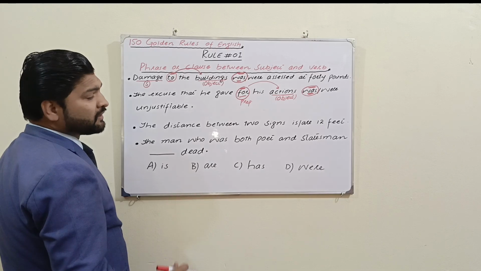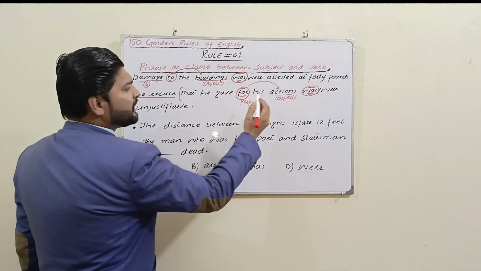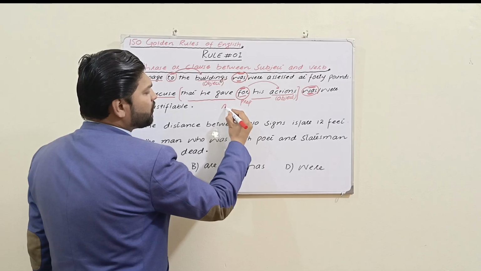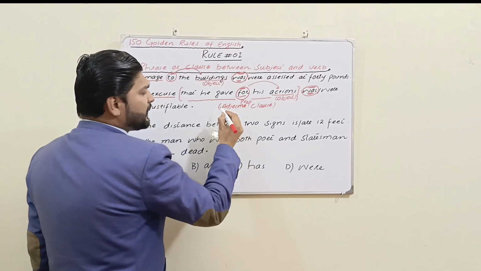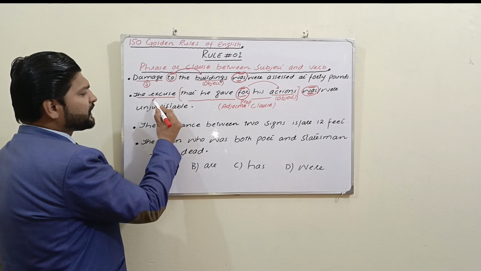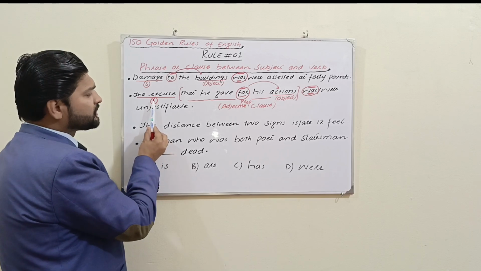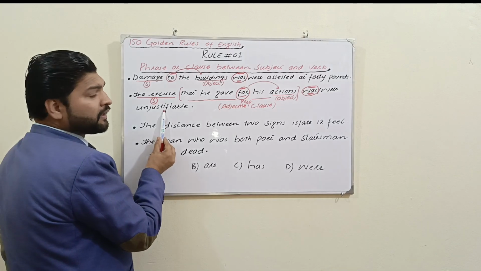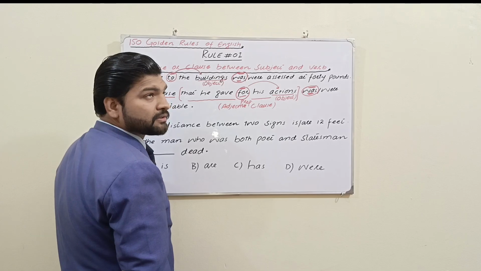So what is the real subject? The excuse, and that he gave for his actions. This clause is an adjective or relative clause overall, and we know very well an adjective or relative clause can't be a subject. So what is the subject? The real subject is excuse. Excuse is a singular subject. Golden rule of English: singular subject takes singular verb. So the excuse was unjustifiable. What kind of excuse was unjustifiable? That he gave for his actions.